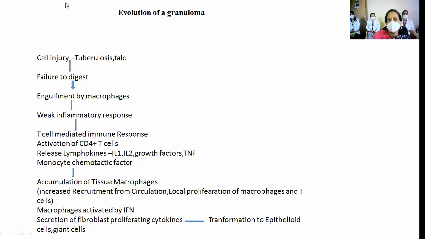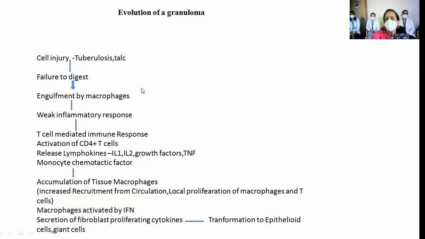So let us see the evolution of a granuloma just in brief. It starts with cell injury. For example, in tuberculosis, the organism has entered the body, or talc granules have entered a wound. The cells fail to digest. So which are the scavengers?